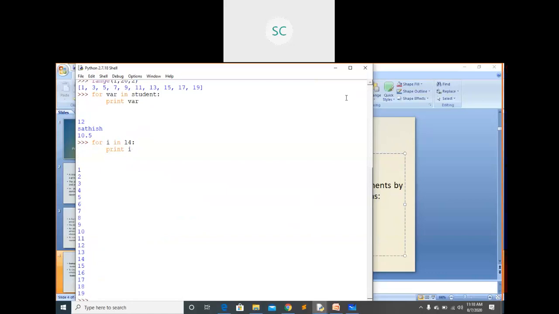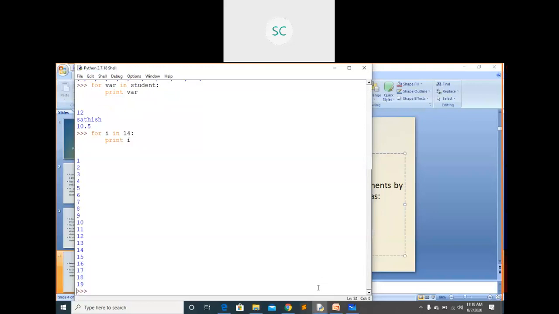I understand now. If you want to see elements side by side, just use a comma there. Here I'm going to take the same, just use a comma here. Now you can observe the output.